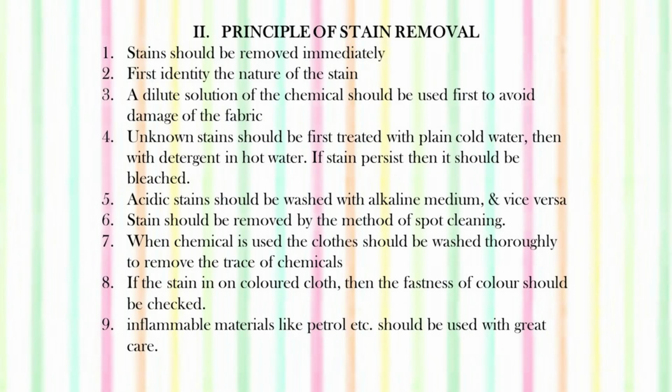If the stains are on colored clothes, then the fastness of color should be checked. If any colored fabric gets stained, then we must know that in removing the stain we are not allowing it to bleed or leave the color. Then it can create patches on the dress itself.